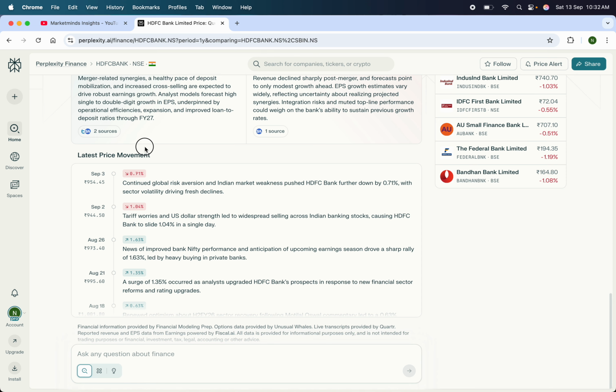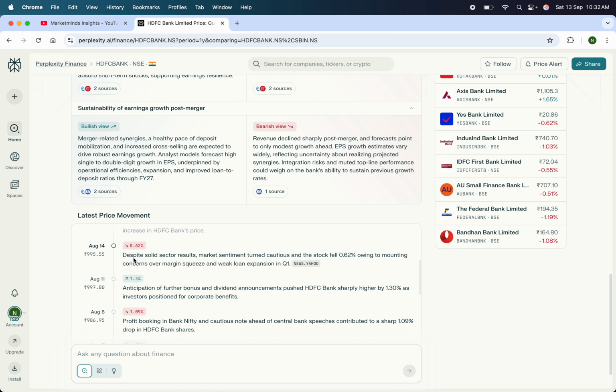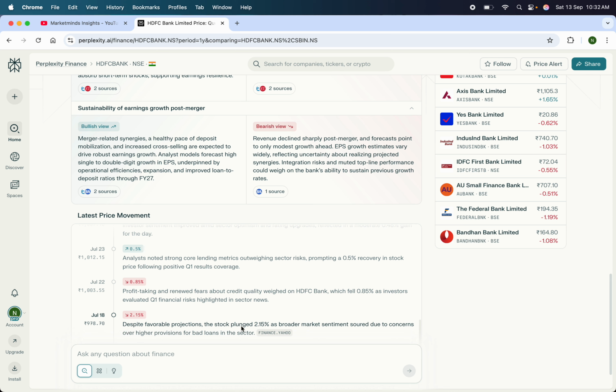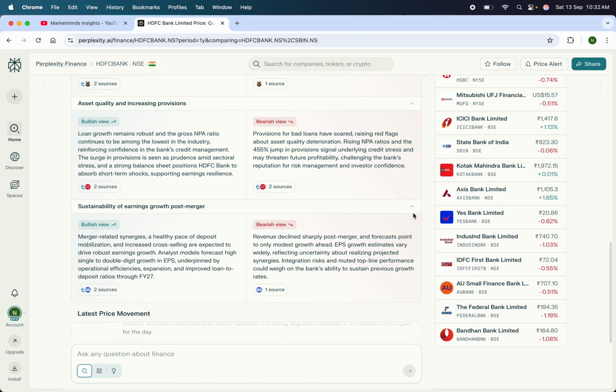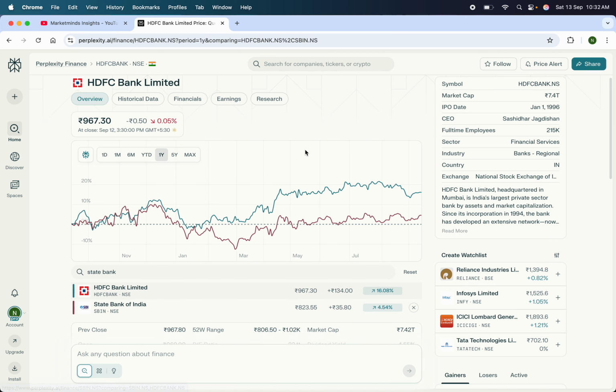Again, we have the latest price movement, which shows how the stock is doing day wise. There will be a few days where the stock is falling, and this might be one of the reasons why it falls. And we have the sources from where it is picking up the data. Okay, so this was the basic overview of a stock.